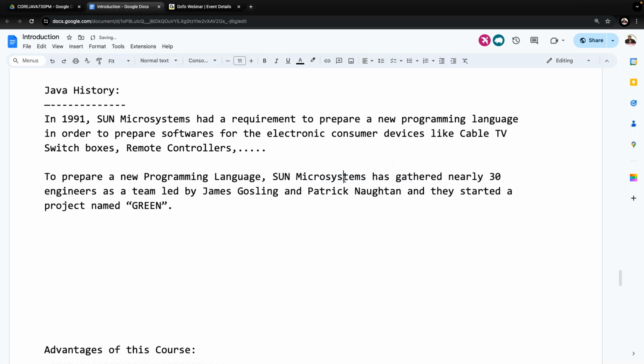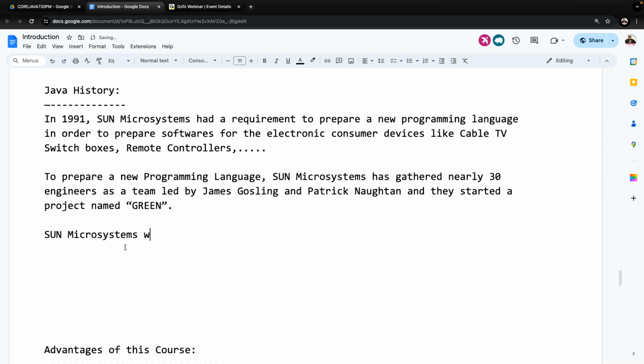After completion of this, what next? Sun Microsystems wants to see three features mainly in their new programming language. If they want to prepare a new programming language, first of all they need to have some idea what they want to achieve, what qualities they want to maintain, and what features they want to see. So they had a paper plan.